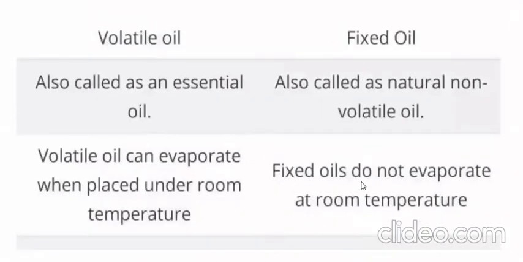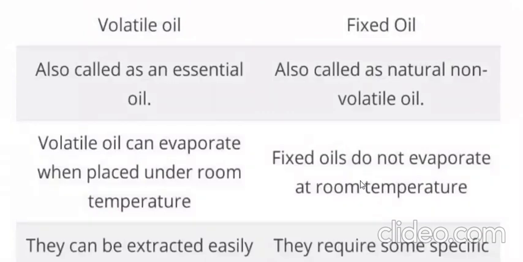You can write this answer in an effective manner when this question is asked, right: compare and contrast the volatile oil and the fixed oil. Either you can write it in table form, or you can write it one by one by describing the introduction, the evaporation, the effect of temperature, the effect of distillation, like that. In that way also you can write it, but these are the points you are supposed to mention in your answer, so that you can cover the entire thing which has been asked in the question.